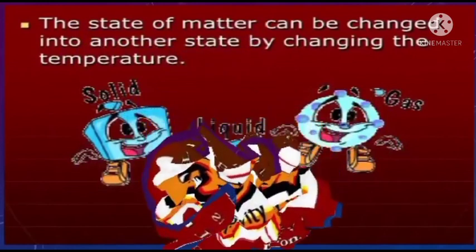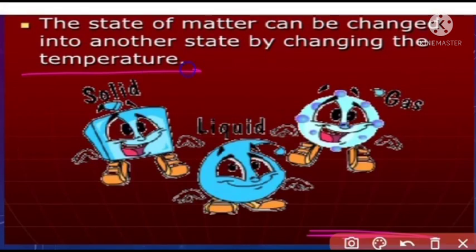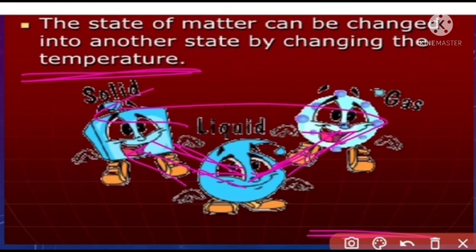Next, the state of matter can be changed into another state by changing the temperature. So to change one phase into another, we are using the first physical factor, temperature. Temperature increases the heat and breaks the intermolecular or attractive force. So one phase changes into another: solid to liquid, liquid to gas, gas to solid.